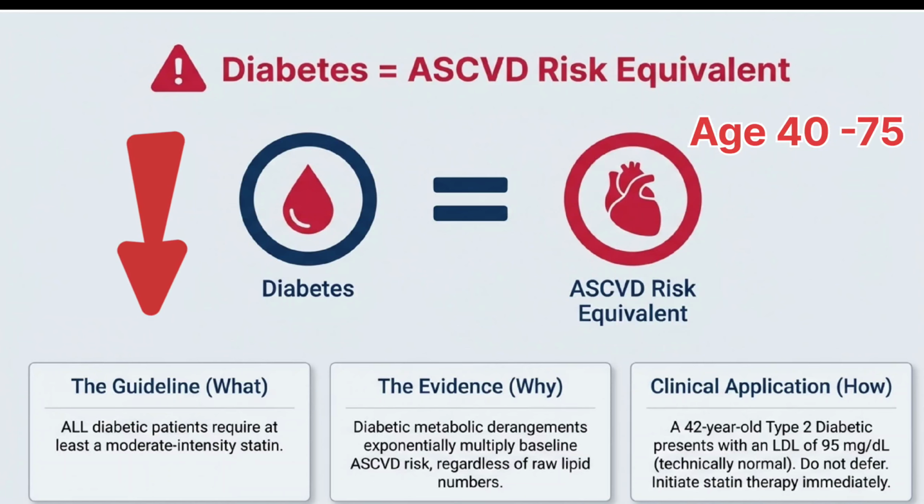In diabetes, every patient between 40 and 75 should be on at least moderate statins because diabetes itself is a high-risk condition. And if additional risk factors are present, go aggressive.